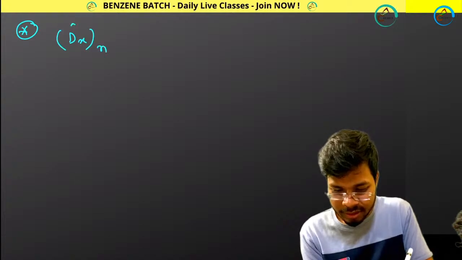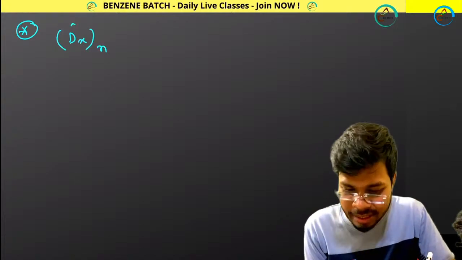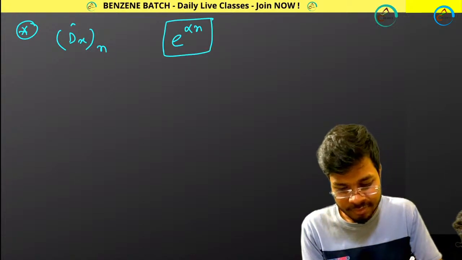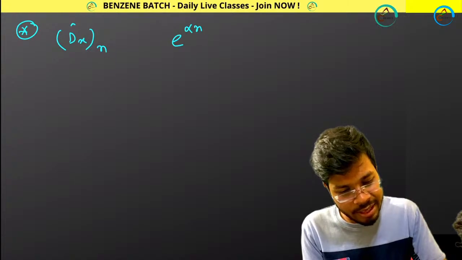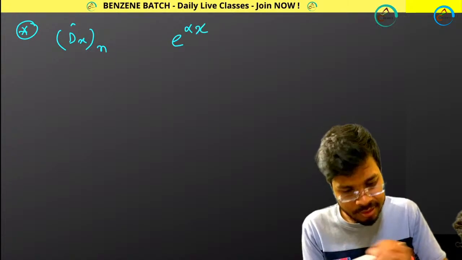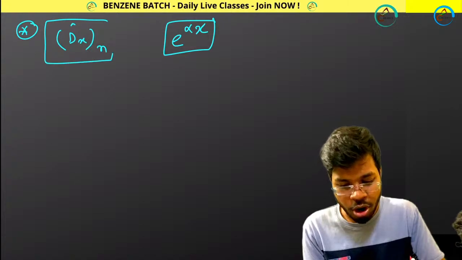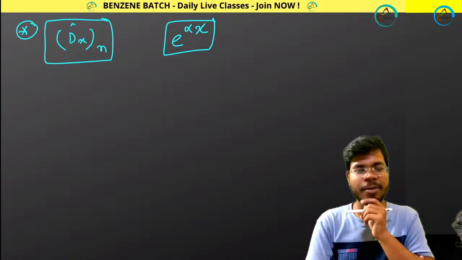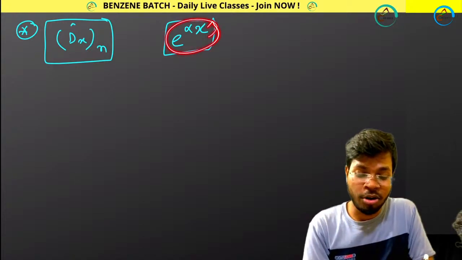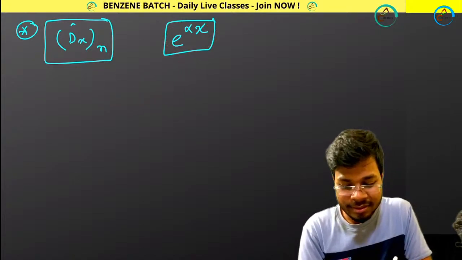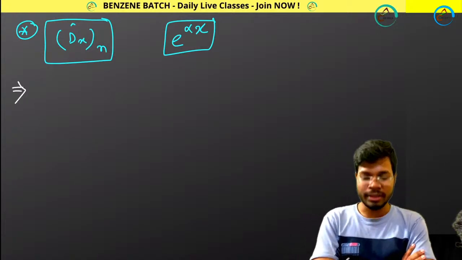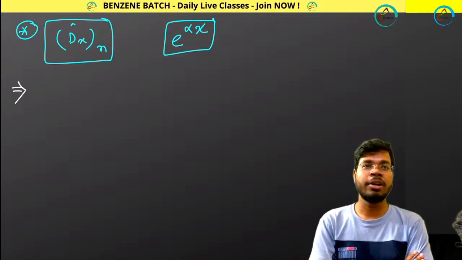Next problem will be looking like this. I am giving you this kind of thing. This is your operator, d n by d x n. Your function is e to the power alpha x. This is your function, this is your operator. So can you tell me whether this function is an eigenfunction or not with respect to this operator?